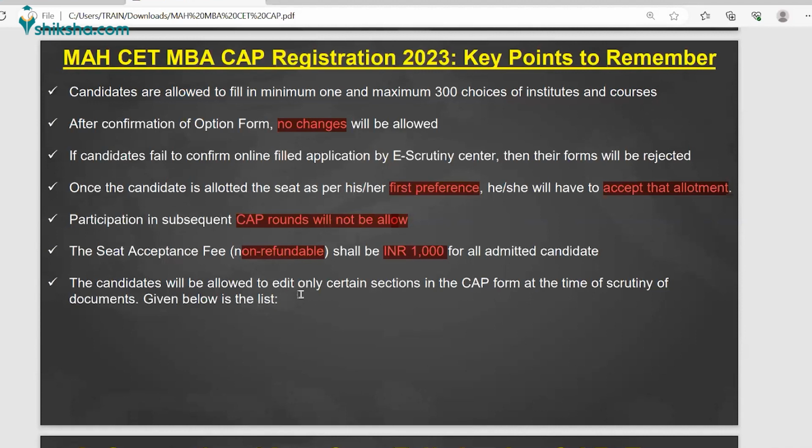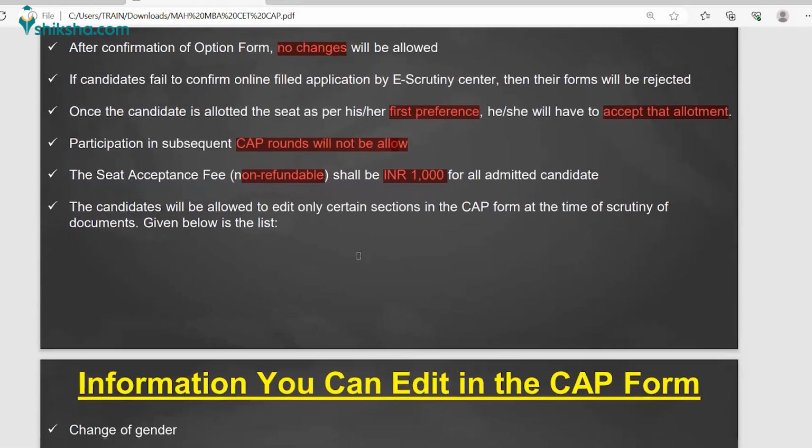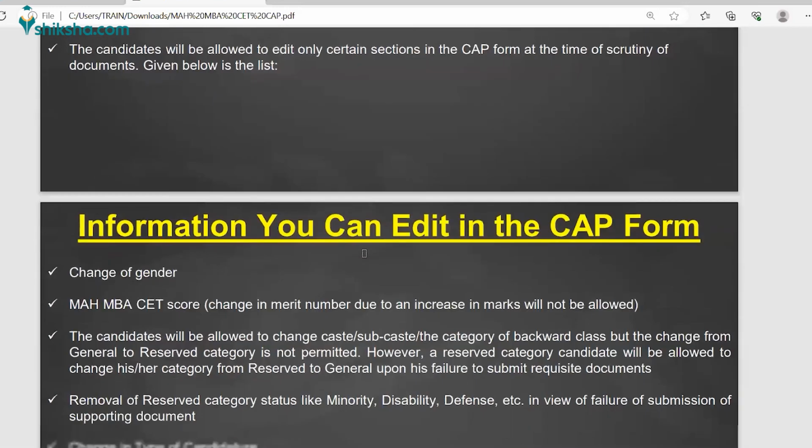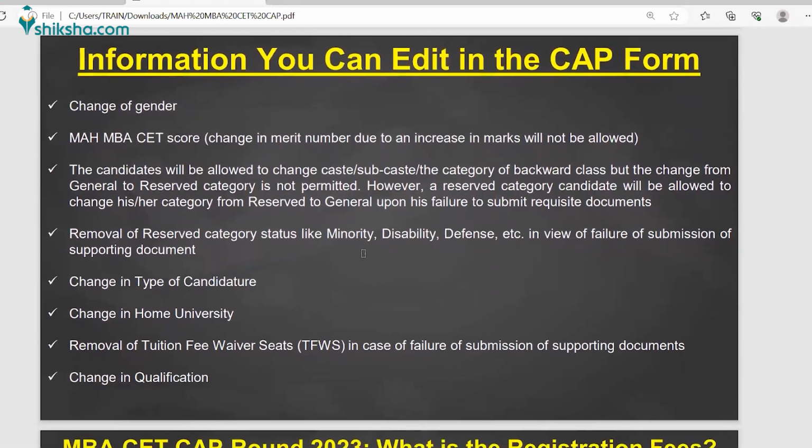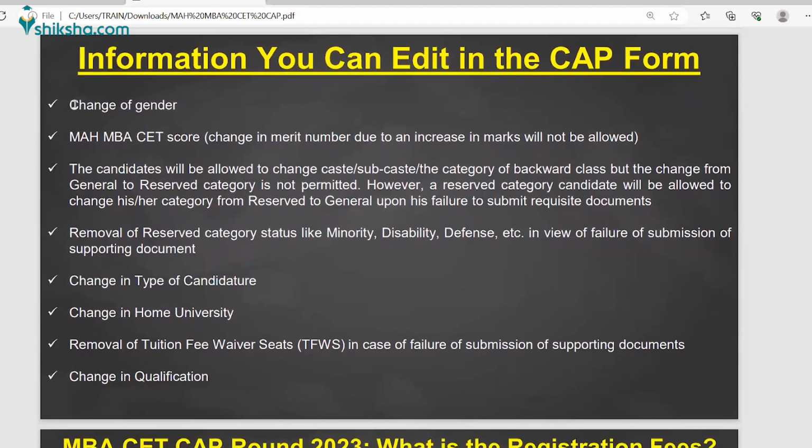Now, the candidate will be allowed to edit only certain sections in the CAP form, right? As I discussed in the second point, no changes will be allowed, but there are some changes which can be edited. If there is some confusion, you can edit the form, but not entirely. You can edit your gender.